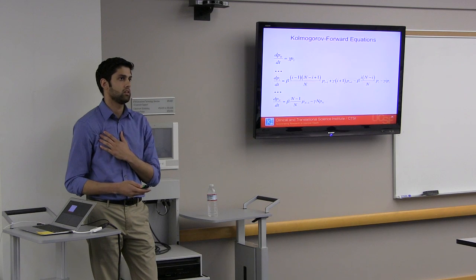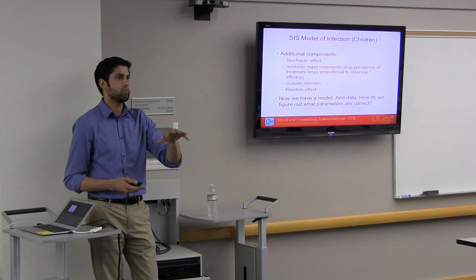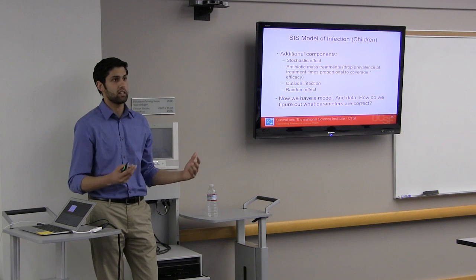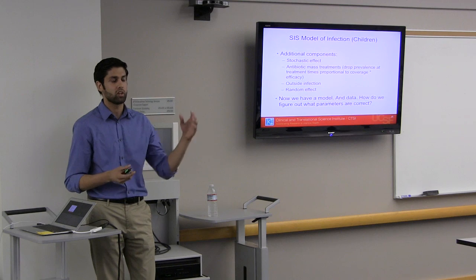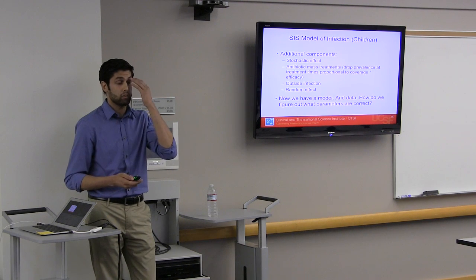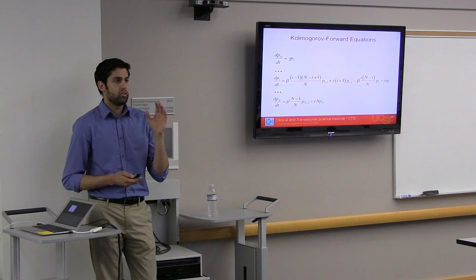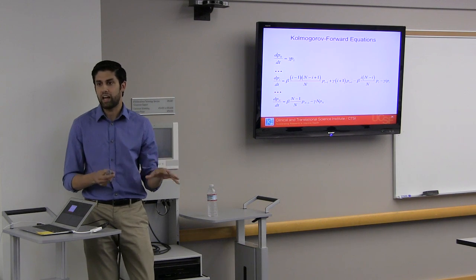Okay, so now we have a model, and we have data, prevalence data. So how do I figure out what are the values for my parameters, beta and gamma, and this efficacy that I'm trying to model? It's through these equations. I won't try to explain them. I'm just going to tell you what they allow me to figure out.